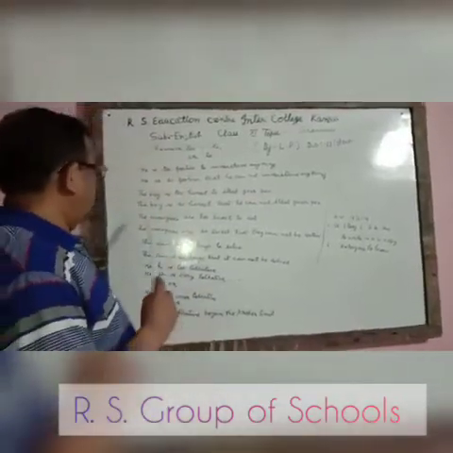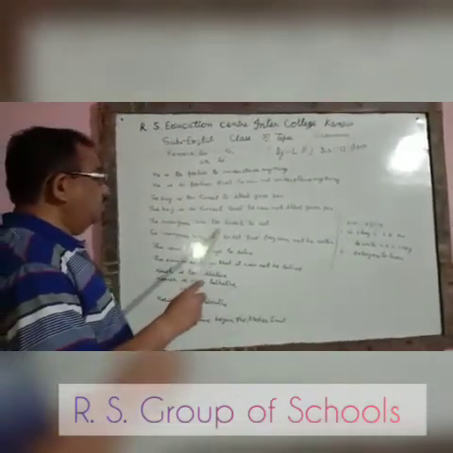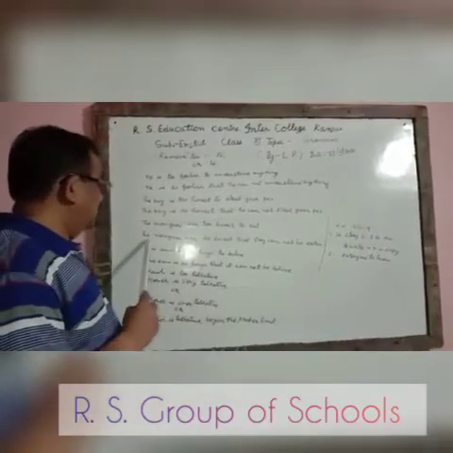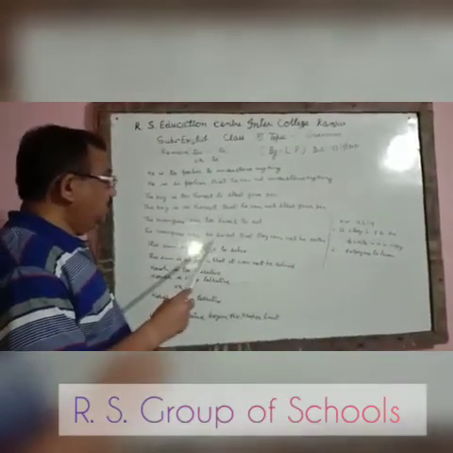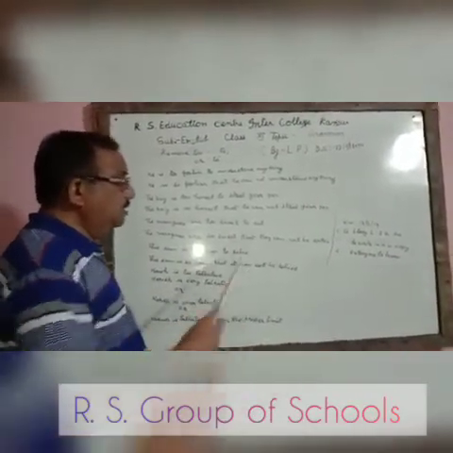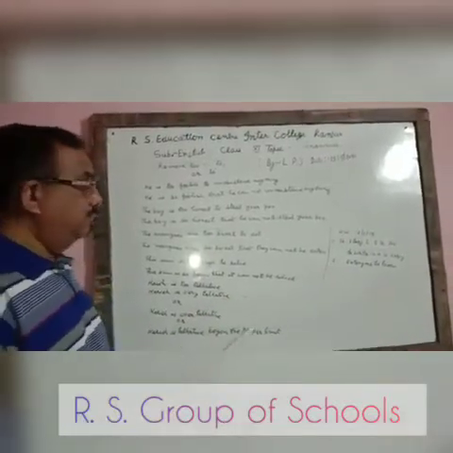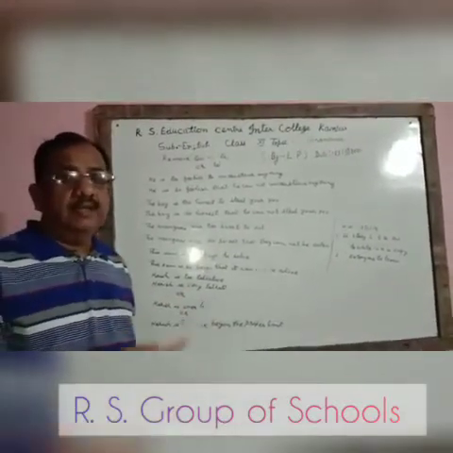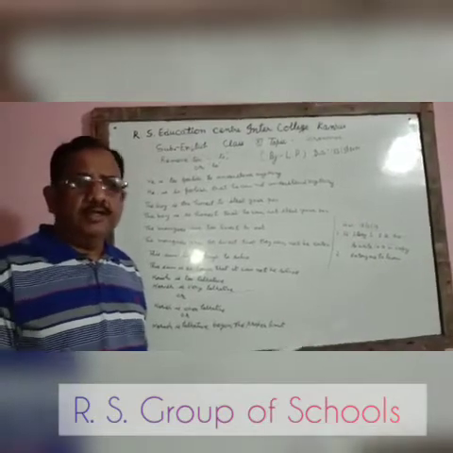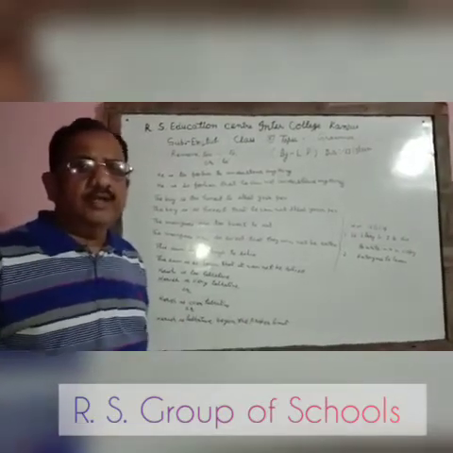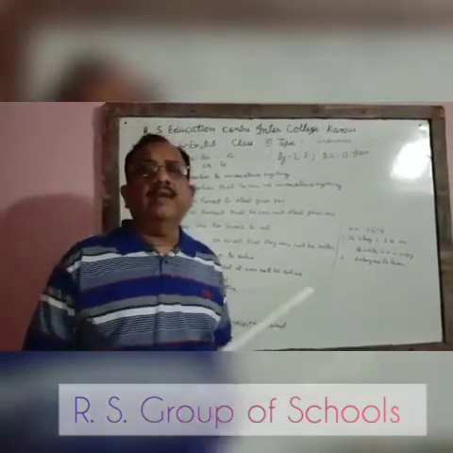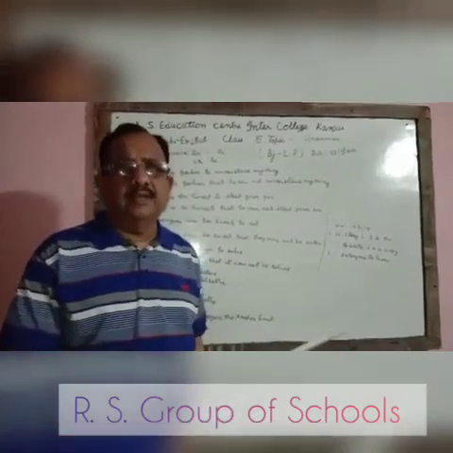It will be: the mangoes are so sweet that they cannot be eaten by others. "By others" is hidden, by any person. And because it is not written, we shall not add "by any person".